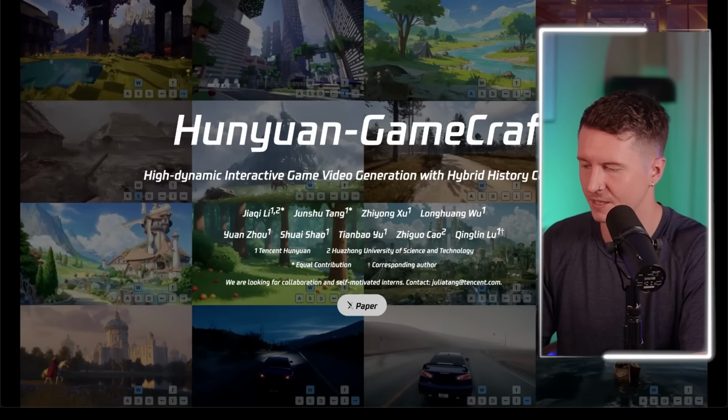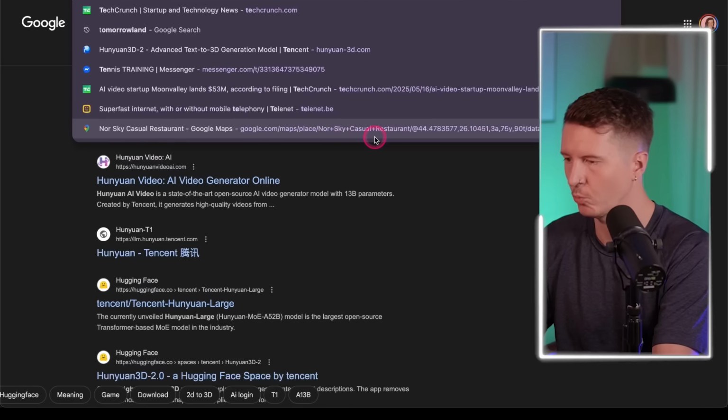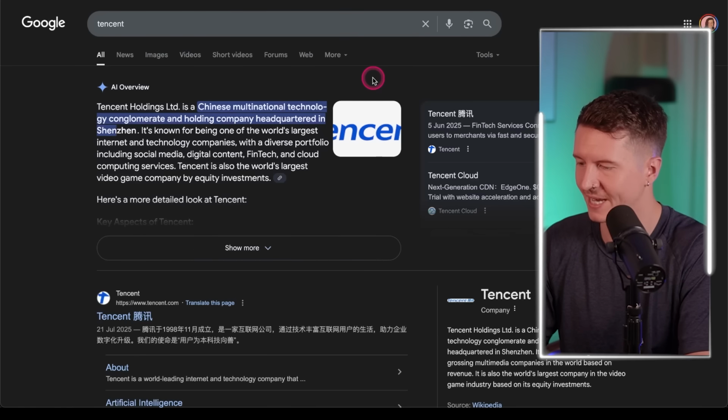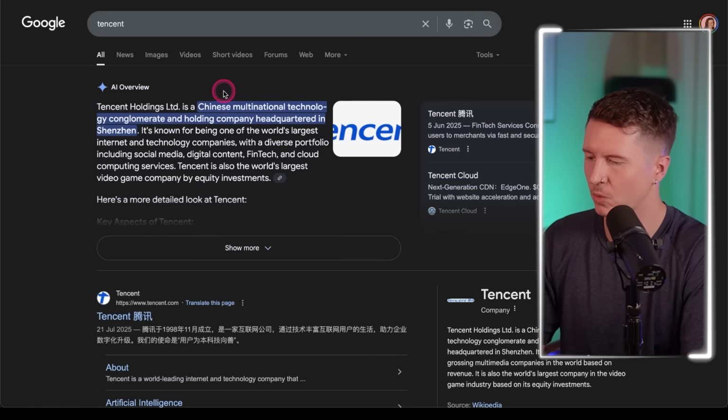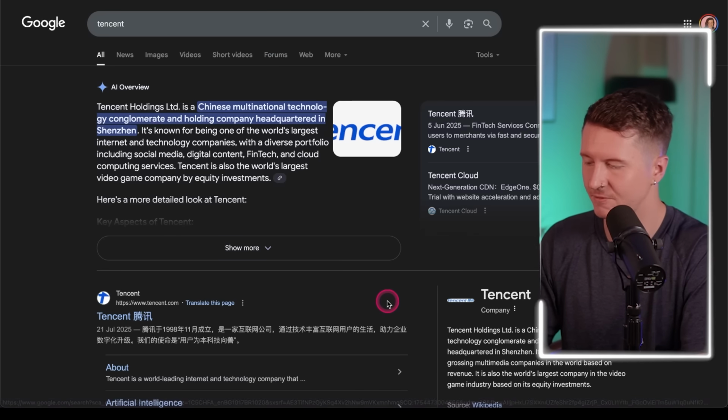Now, of course, China is getting in on the game, and this is probably the most likely source of how we're going to get Google to release these into the public world. It's because Chinese competitors are releasing open source versions for everyone to test out. And one of these is coming from Hunyuan, which I believe is a subsidiary of Tencent, which is a Chinese multinational conglomerate that owns many different brands.